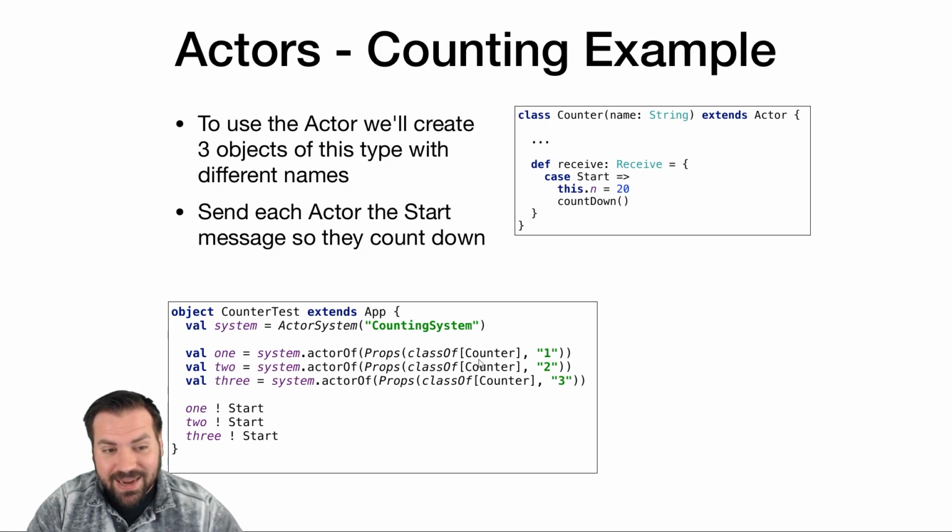I promise I can count. 3 counters. I'm going to add 3 separate counters to the system. I'm going to name them 1, 2, and 3 through its constructor parameter. And I'm going to send all 3 of them the start message.